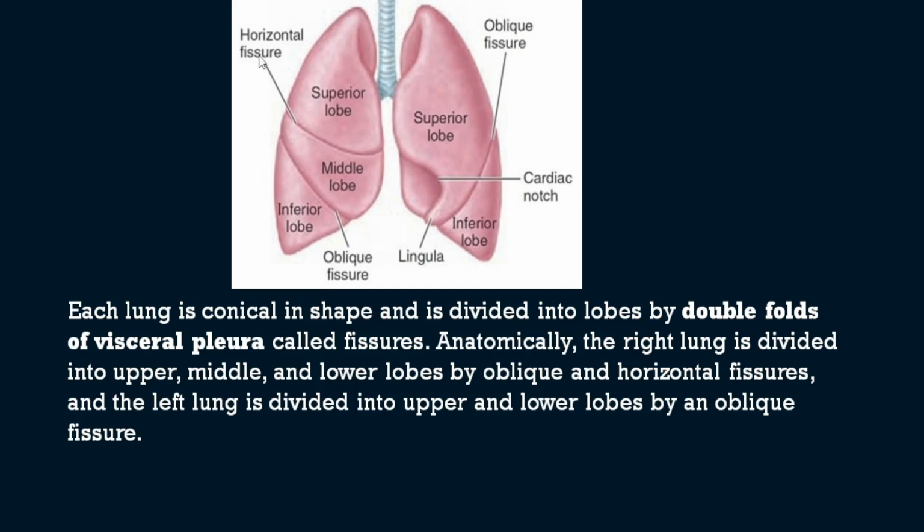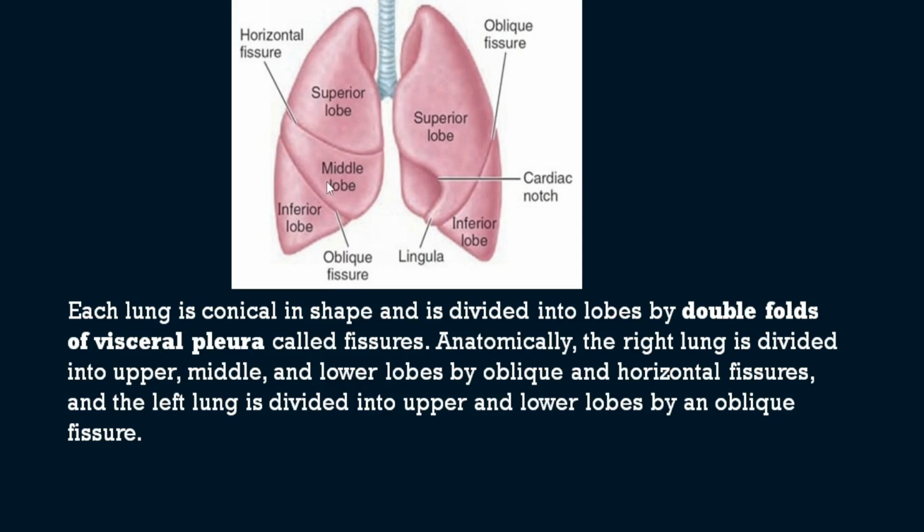So what is this fissure? Fissure is the double fold of the visceral pleura, which I am not going to explain in detail. Anatomically the right lung, as I told, is divided into three lobes, and it is divided by the oblique fissure and the horizontal fissure. You can see the oblique fissure and the horizontal fissure. The horizontal fissure separates the superior lobe from the middle lobe, and the oblique fissure separates the middle lobe from the inferior lobe.